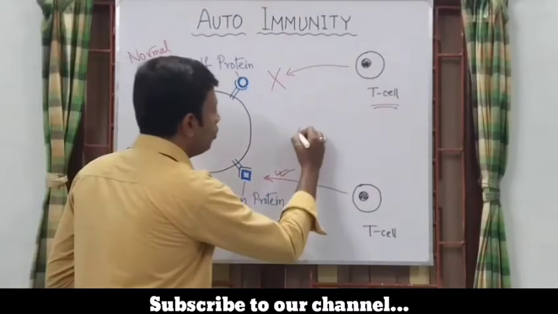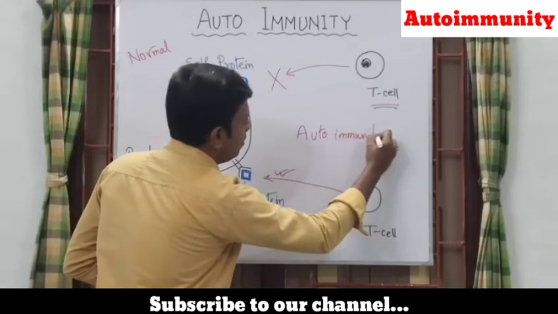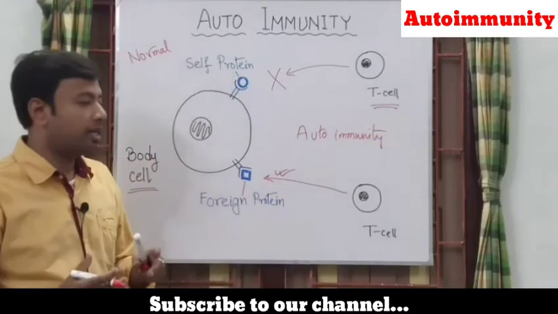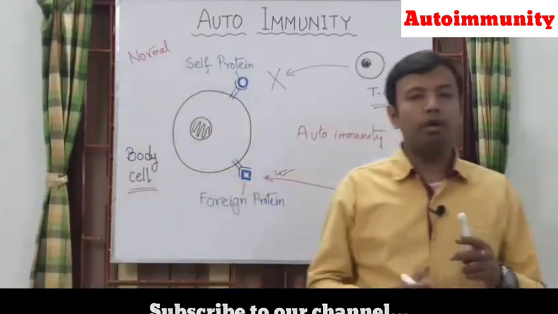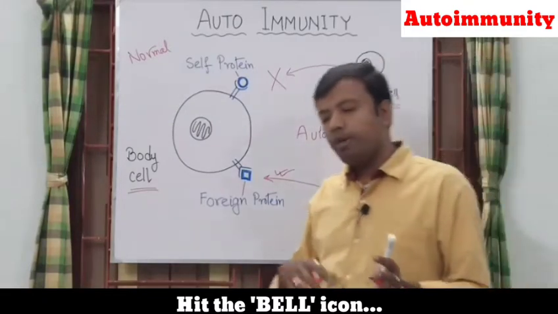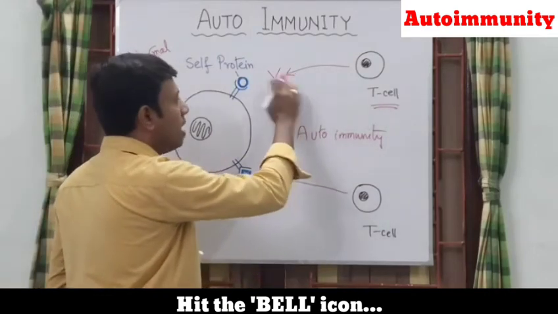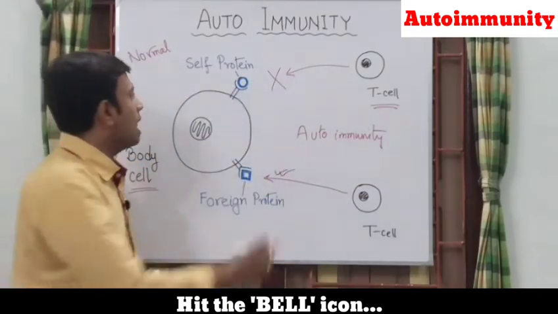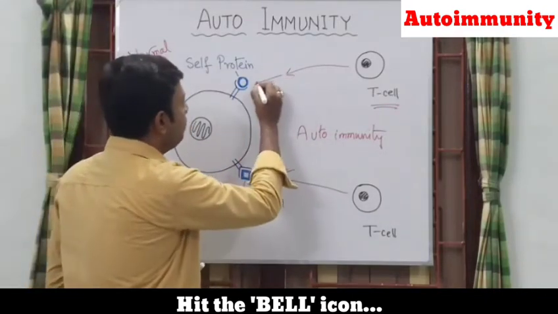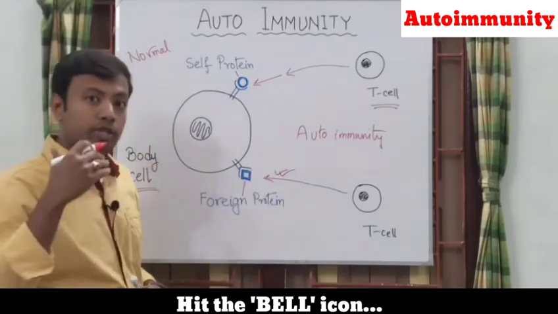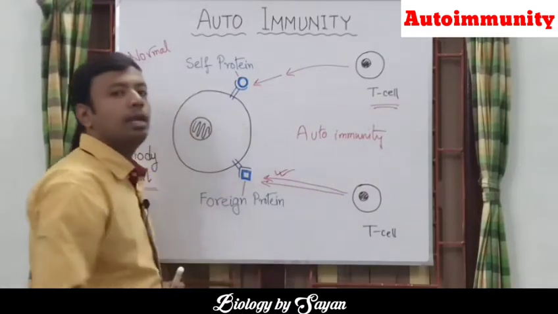What happens under autoimmunity? If we want to understand what happens during autoimmunity, the scenario of identification between self and non-self cells is completely changed. Under autoimmune condition, such immune cells will now come near to this self protein, identify it as a non-self protein, and will bind with it and try to destroy the self protein like they would any non-self protein.